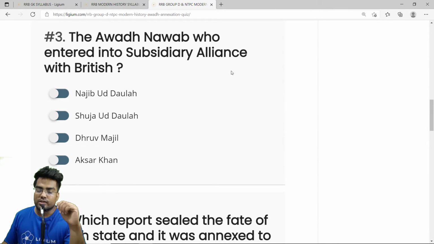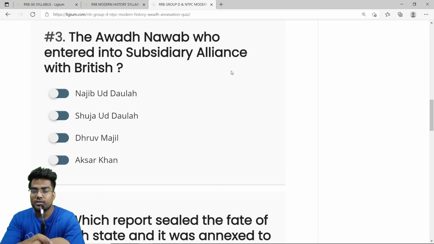Then we have the next question: the Awadh Nawab who entered into the subsidiary alliance with the Britishers. It was actually Shuja ud Dawla, who was defeated in the Battle of Buxar, and that is why he had to enter into a subsidiary alliance with the British. So the correct answer is Shuja ud Dawla.